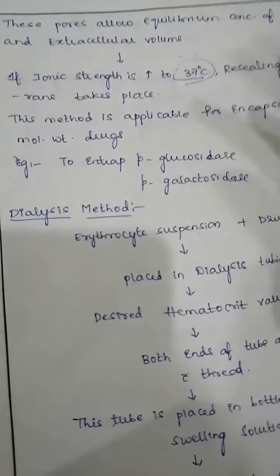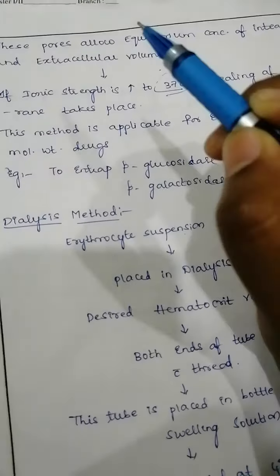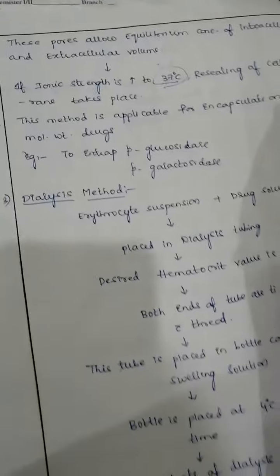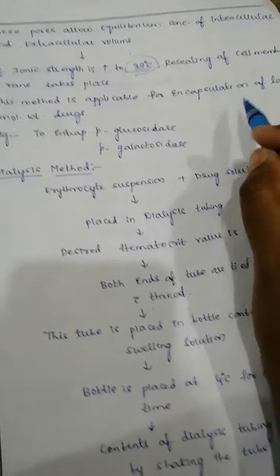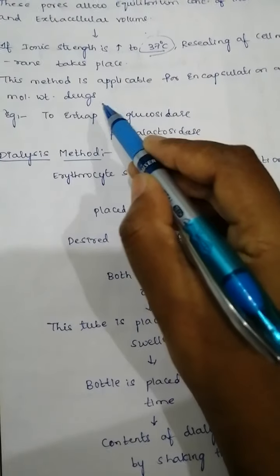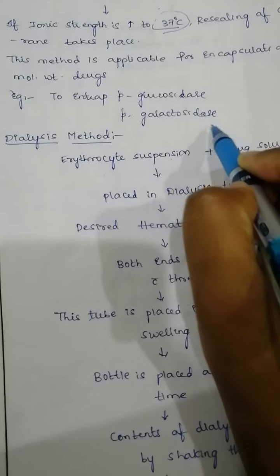Okay, so after swelling of your cells, what happens? Pores will be formed, and through them intracellular and extracellular exchange of your drugs takes place. Then the resealing process takes place. This method is mainly applicable for encapsulation of low molecular weight drugs. For example, to entrap beta glucosidase and beta galactosidase.